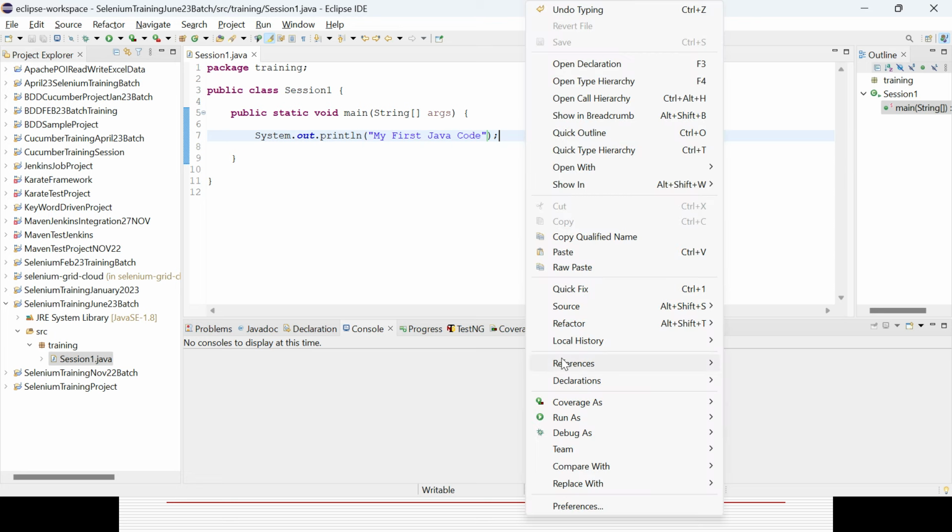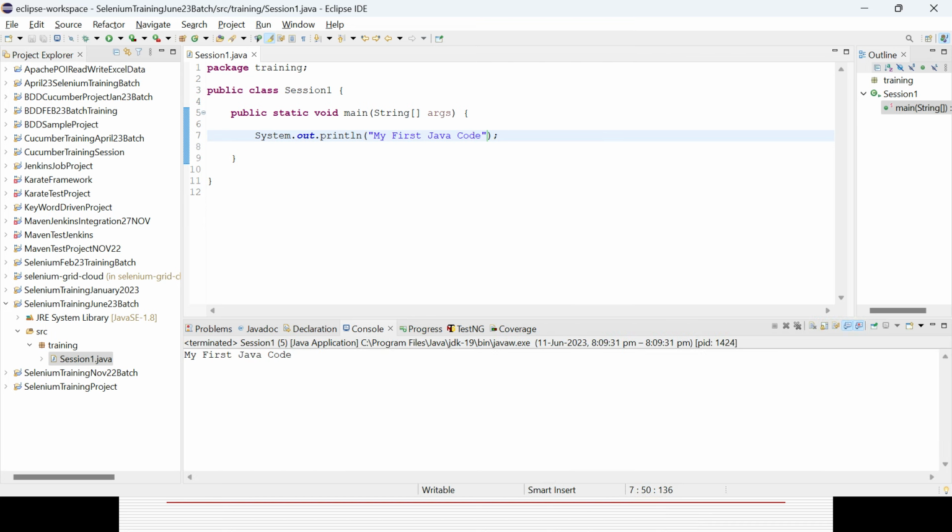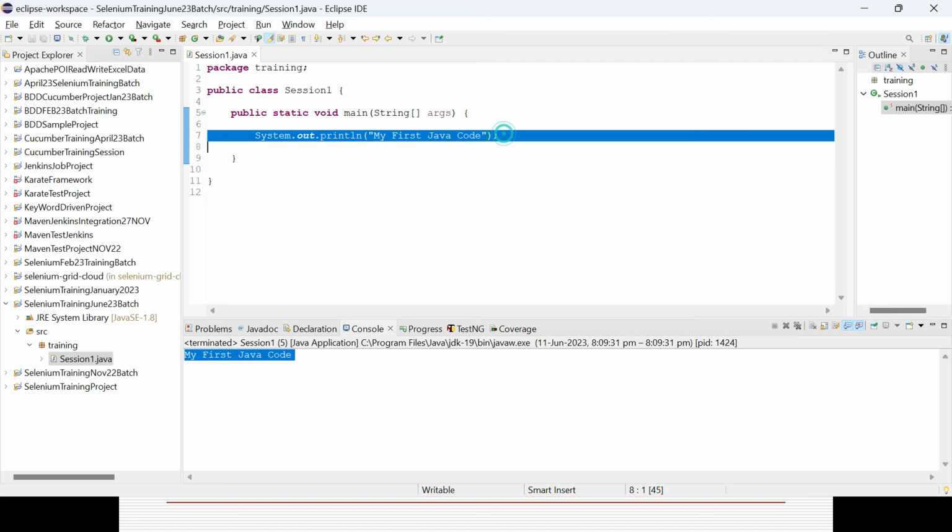Right click here. The option called Run As, Java Application. You could see my first Java code came in the console. So that is done, my first Java code is running. But here I will try to learn with Selenium. I will try to open a page using my Selenium browser. So what can I do? I can remove it for now.